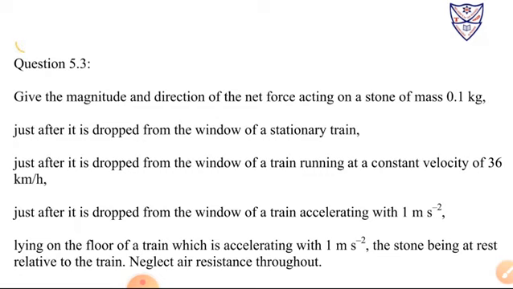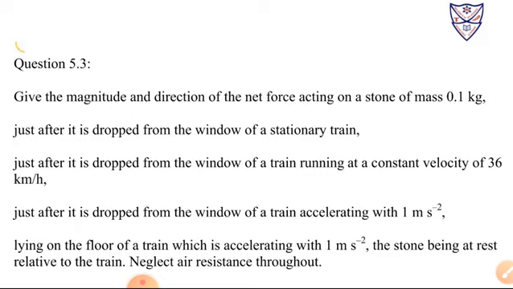So again we have to find the weight, because the stone is dropped by the force of that weight. Again force is equal to 0.1 into 10, that will be 1 Newton in the downward direction.